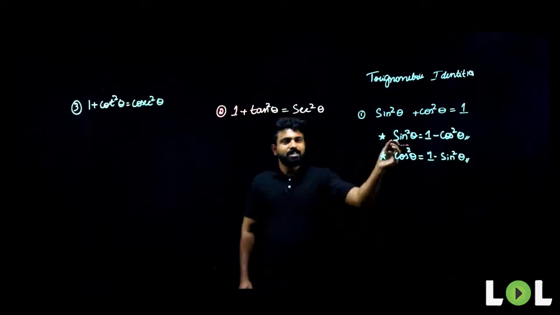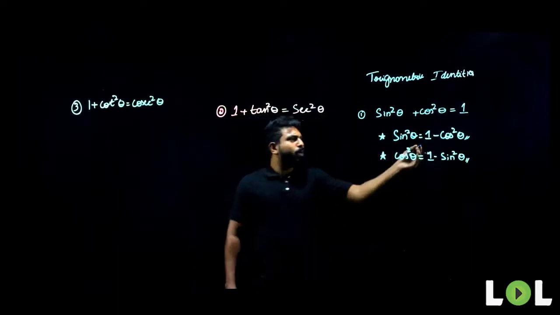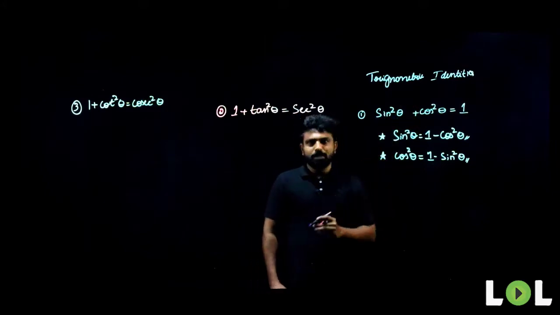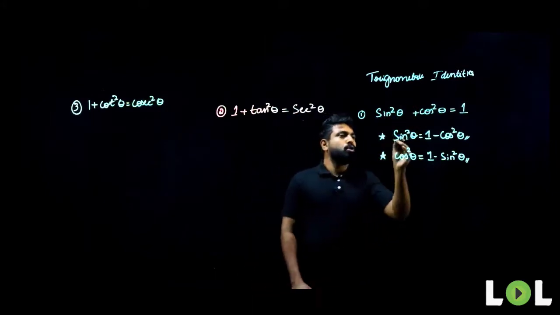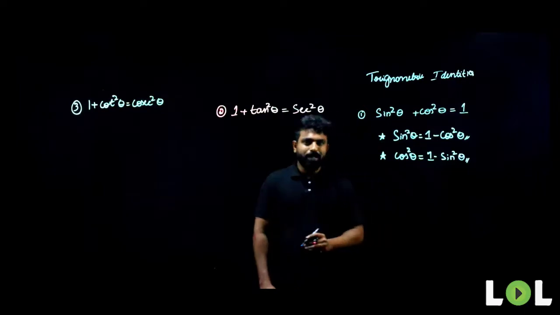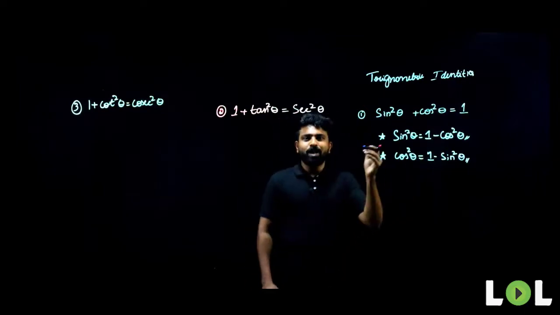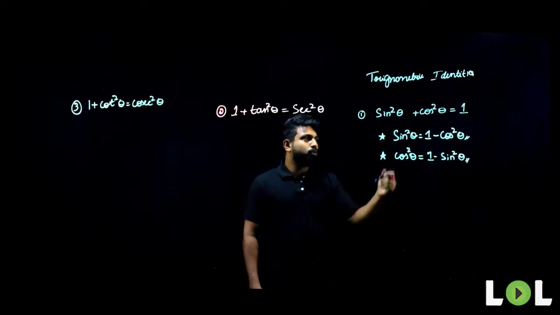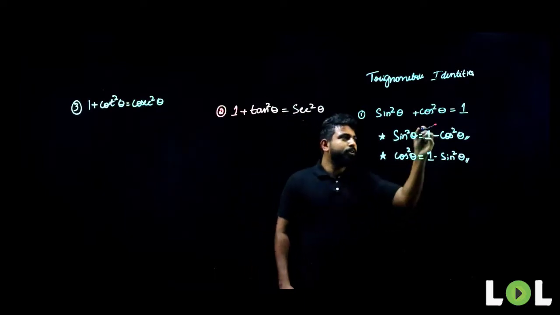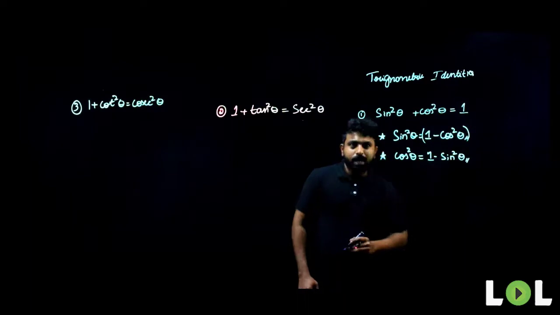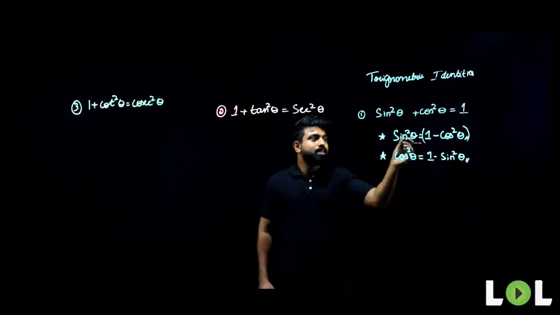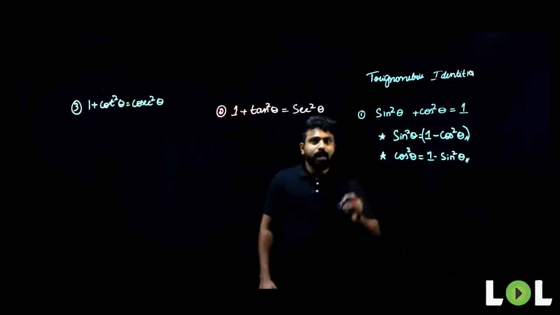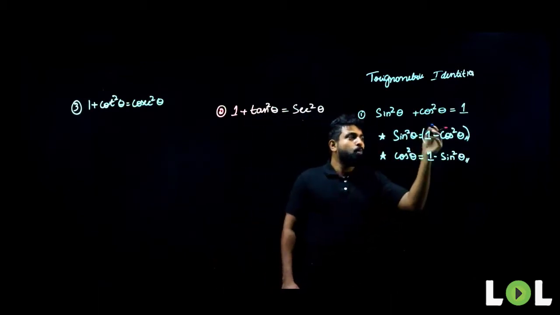So pay your attention here, people. This might seem very simple. You'll be knowing sin square theta plus cos square theta is equal to 1. So sin square theta is equal to 1 minus cos square theta. This might seem very simple for you now. But when you are writing the examination, you'll have to apply reverse engineering as well. Whenever you see 1 minus cos square theta, you might have to substitute it as sin square theta. Or whenever you see sin square theta, you will have to substitute it as 1 minus cos square theta.